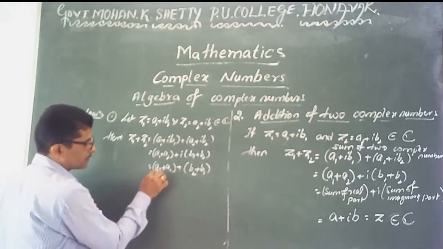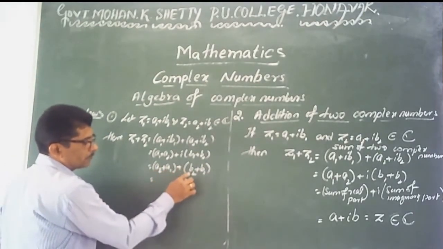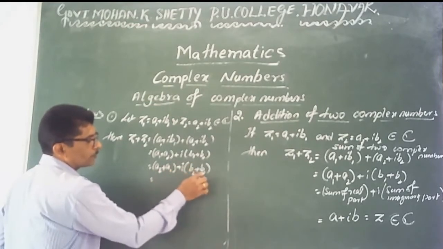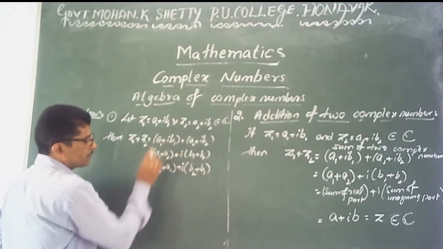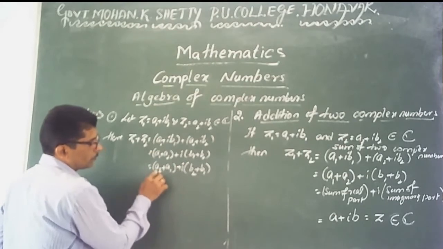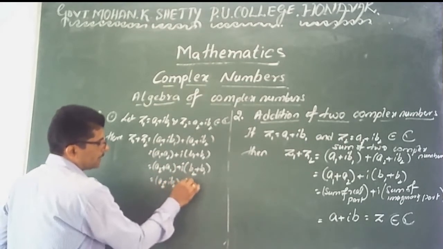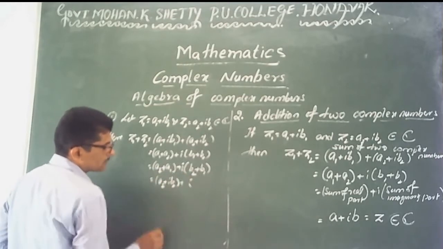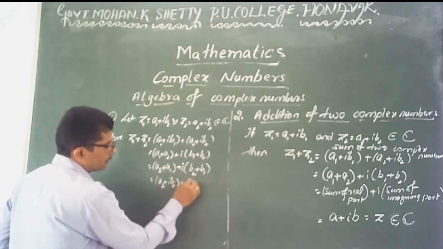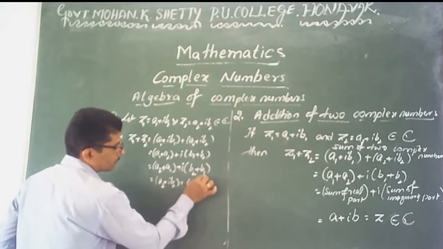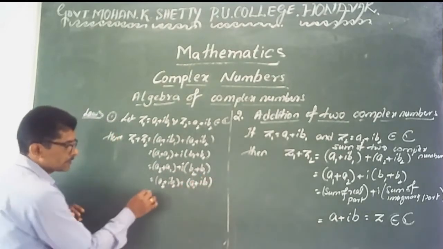Therefore this value is equal to a2 plus a1 plus i into b2 plus b1. Using the reverse order you can write a2 plus i into b2. ಇದನ್ನು ಗ್ರೂಪ್ ಮಾಡಿದರೆ plus a1 plus i into b1 ಬರೀಬಹುದಲ್ವಾ. What is this one?